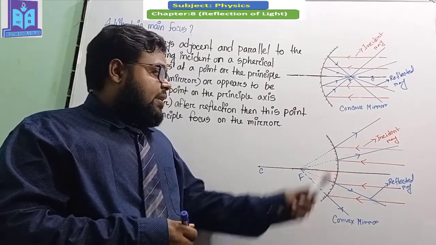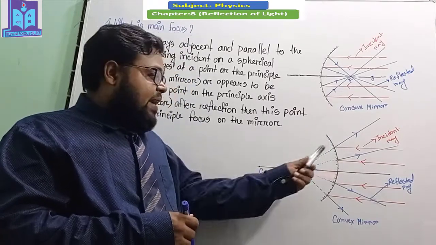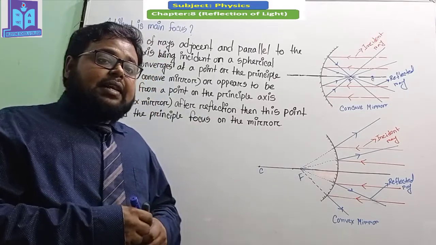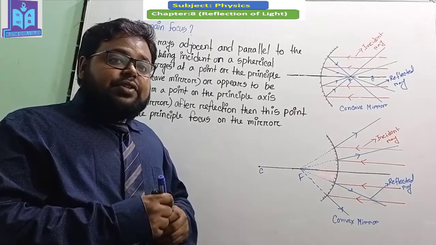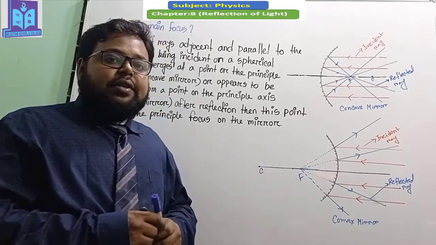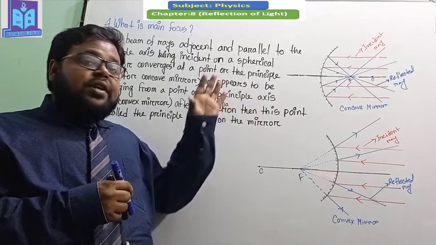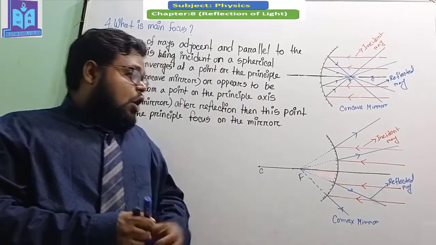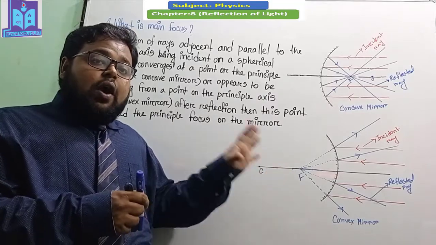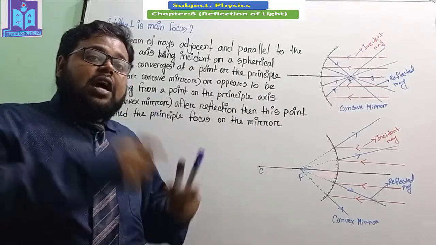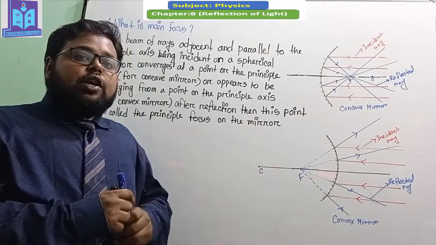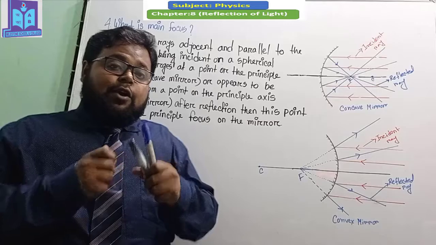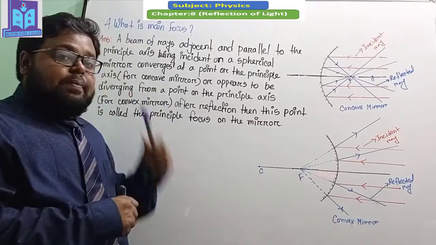If we extend all these reflected rays at the behind side, they will meet at this point, and they look like the light rays are coming from that point. So the point at which all the reflected rays converge, or from which all the rays diverge, this point on the principal axis is called the main focus. I hope you understand what the main focus is.